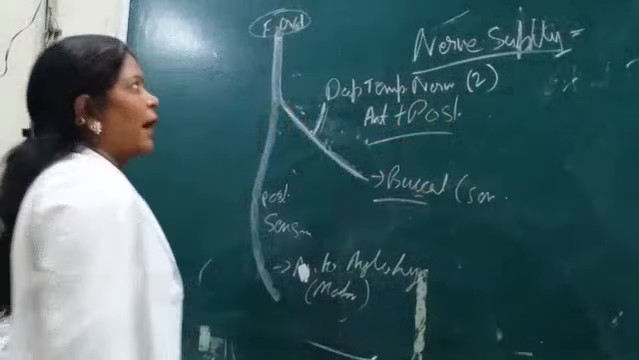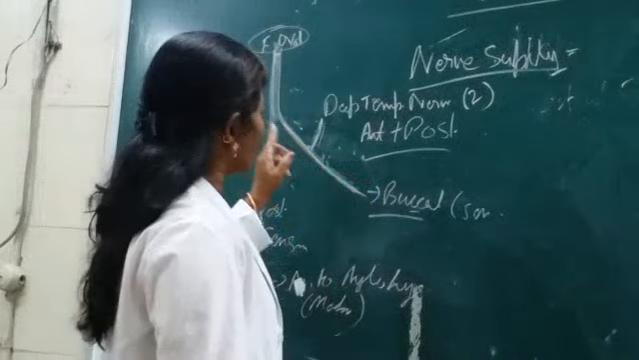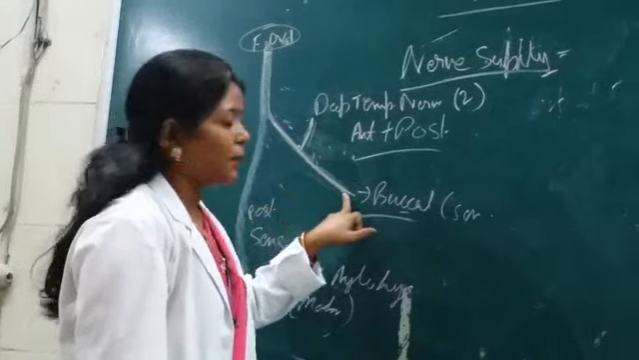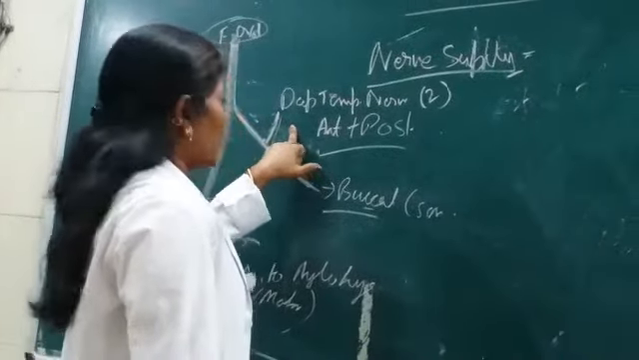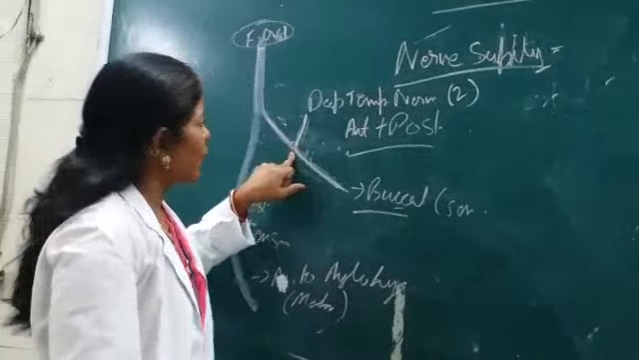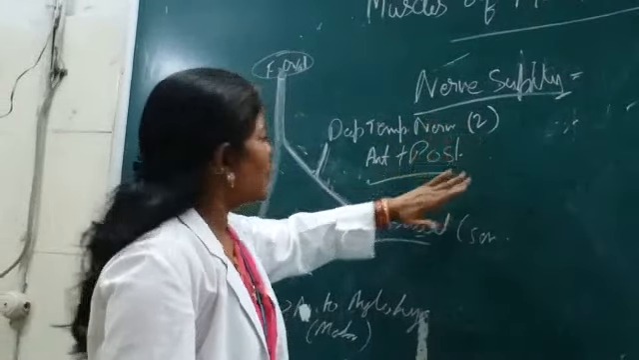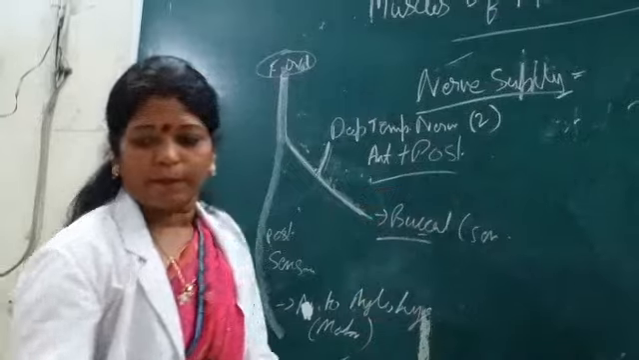So the temporalis muscle gets its nerve supply from the anterior division of the mandibular nerve. How? The anterior division gives a special branch to supply the temporalis, known as the deep temporal nerve, which is two in number, anterior and posterior.